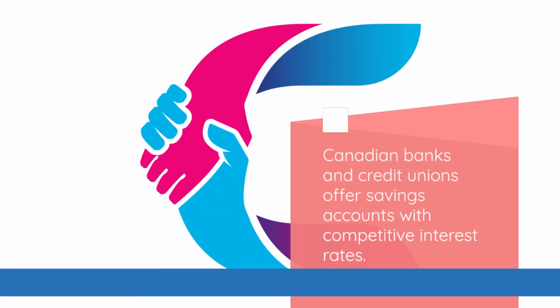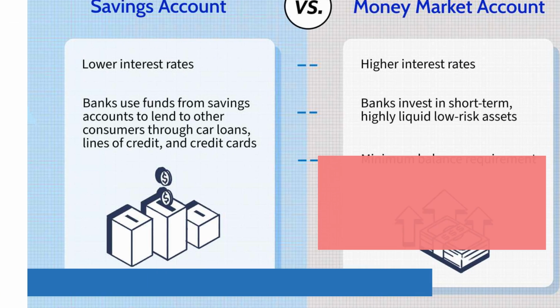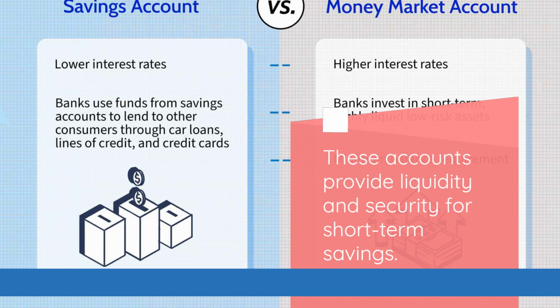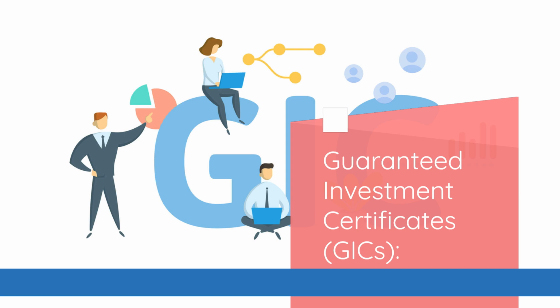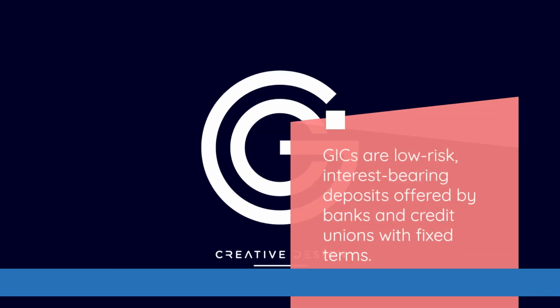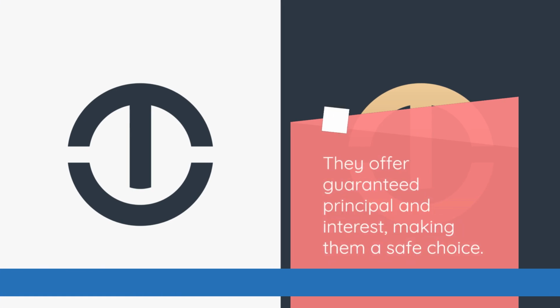Canadian banks and credit unions offer savings accounts with competitive interest rates. These accounts provide liquidity and security for short-term savings. Guaranteed Investment Certificates, GICs. GICs are low-risk, interest-bearing deposits offered by banks and credit unions with fixed terms. They offer guaranteed principal and interest, making them a safe choice.